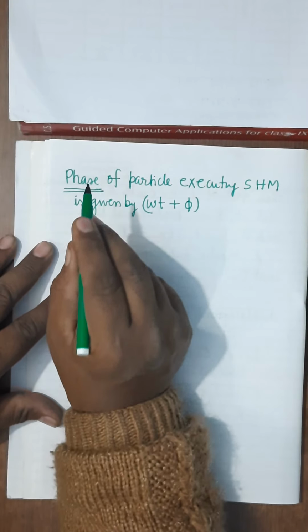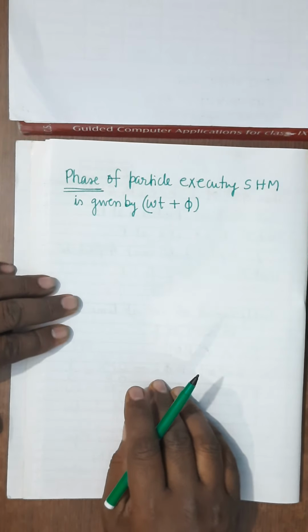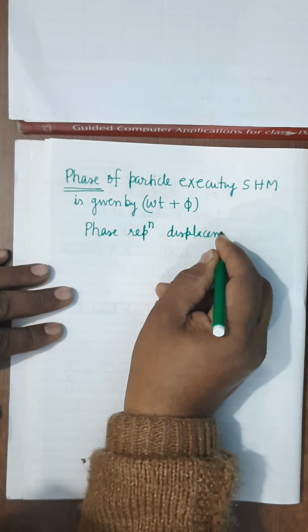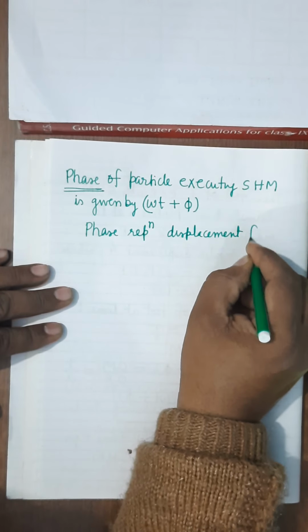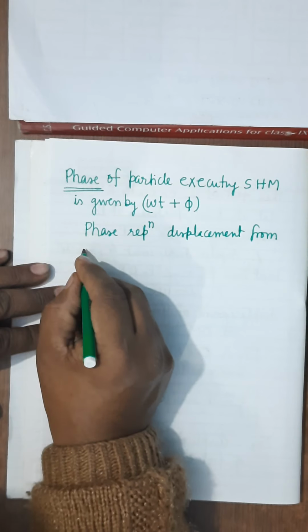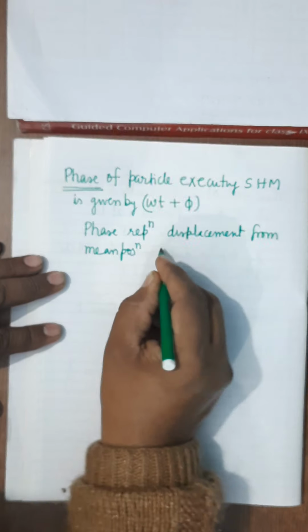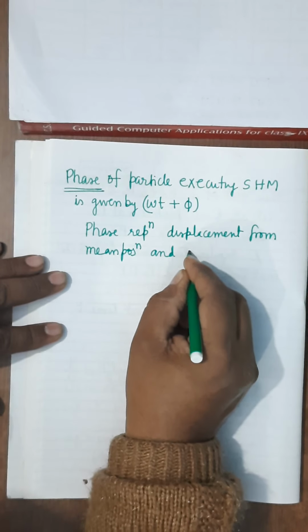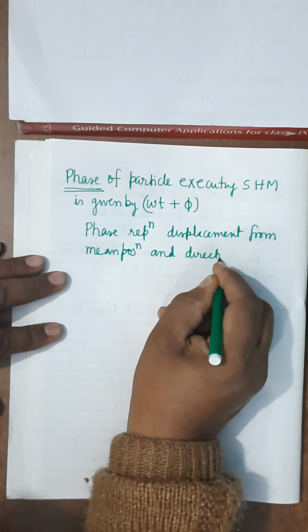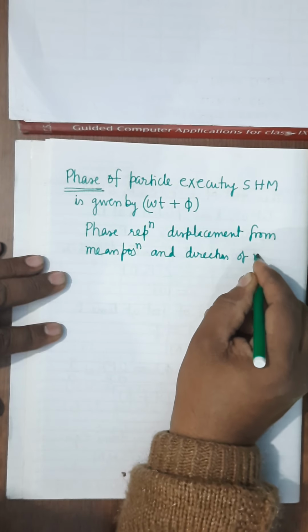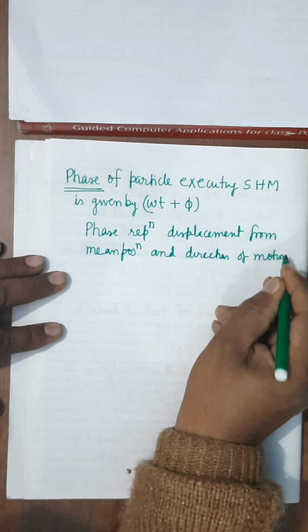Phase represents the displacement from the mean position and the direction of motion. Now direction of motion can be two.